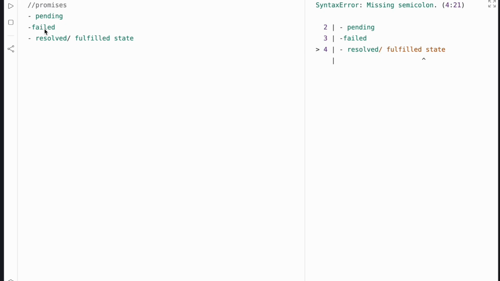Number one, when it comes to promises, we have 3 states. We have the pending state, we have the failed state, and we have the resolved or fulfilled state. Once a promise is fulfilled or rejected, that's failed, it cannot change.